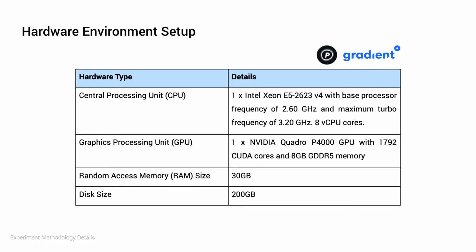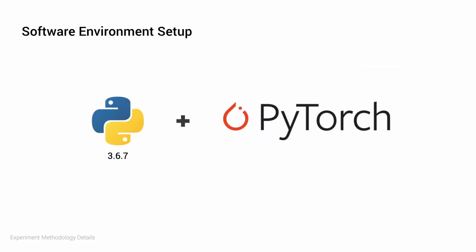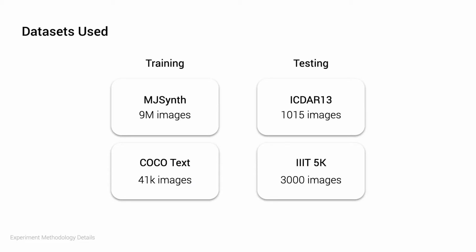Training was entirely conducted on a paid platform called Paperspace Gradient, which provides a GPU-enabled Jupyter Notebook environment. The table here gives an overview of the hardware setup Paperspace provides under its GPU Plus plan, which I used. Software-wise, Python version 3.6.7 was used with PyTorch as the primary machine learning library. The following are the datasets used in the project.